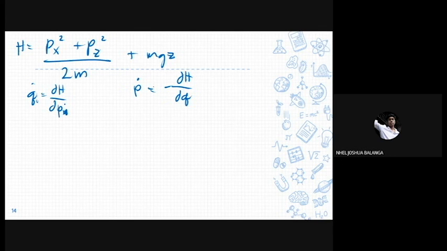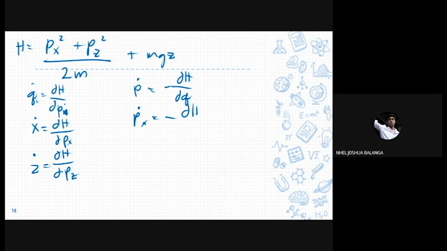However, since this is projectile motion, it's two-dimensional, so ẋ is the derivative of the Hamiltonian with respect to p_x, and ż is the derivative of the Hamiltonian with respect to p_z. Then ṗ_x is the negative of the derivative of the Hamiltonian with respect to x, and ṗ_z is the negative of the derivative of the Hamiltonian with respect to the z position.